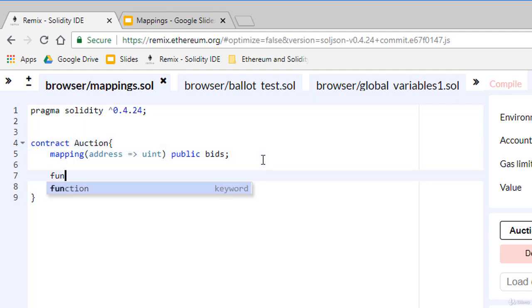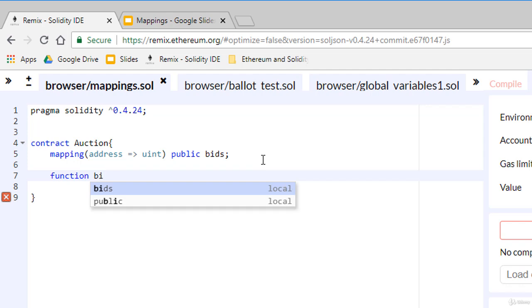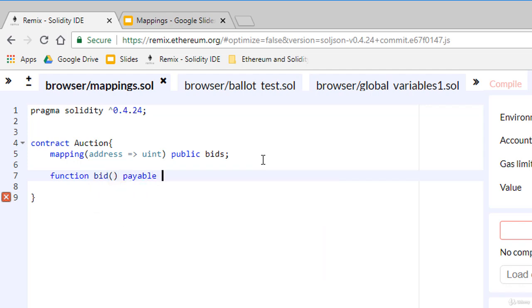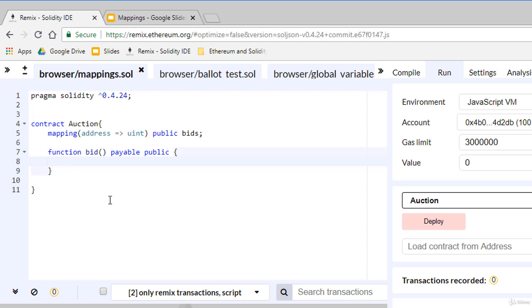Now I create a function, let's say a function named bid. This function is payable. This means that this contract can hold an Ether balance, and an account can send Ether to my contract calling this function. The function is public, and inside this function I will add the address of the account that calls that function to my mapping variable.